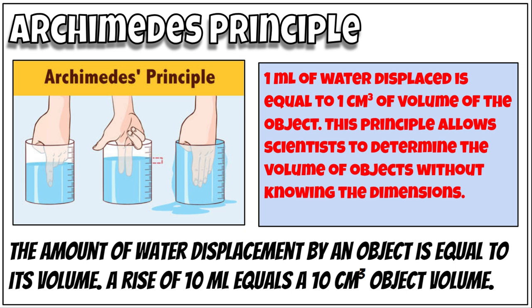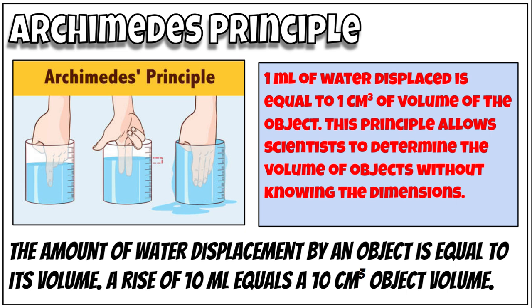Now, Archimedes' principle takes this into account. Archimedes' principle is that the amount of water displaced by an object is equal to that object's volume. A rise of 10 milliliters equals a 10 centimeter cubed object volume.